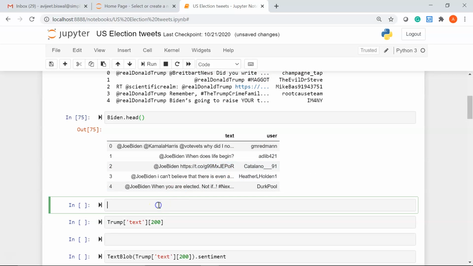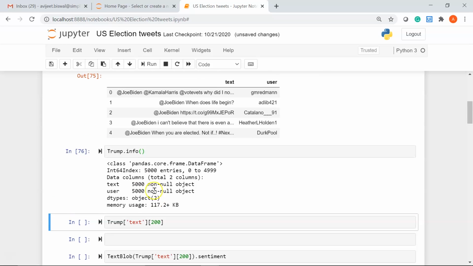Now you can also use the info method. So let me show you that. You can write Trump dot info, and this is the result. So it tells there are 5000 entries from 0 to 4999. There are two columns, and these are the number of rows, and similarly you have the data types.